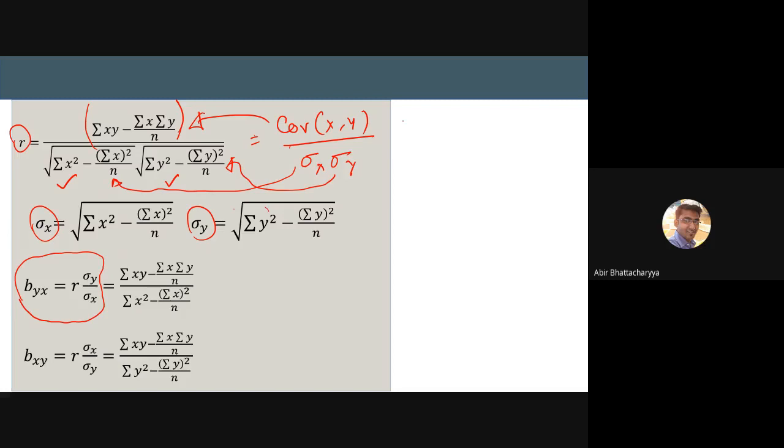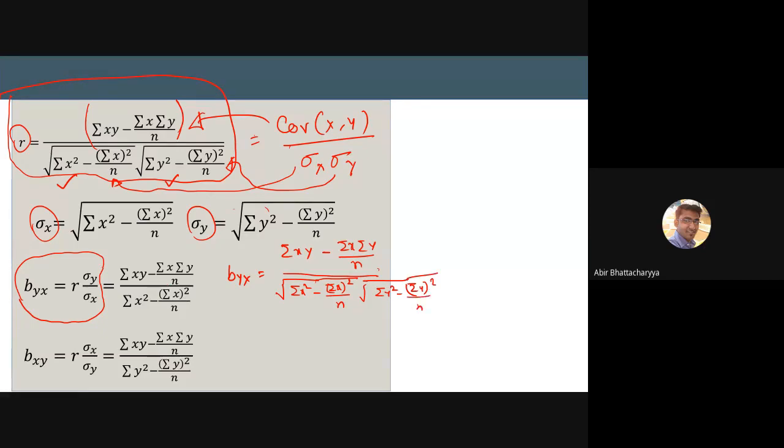So r equals summation xy minus summation x summation y divided by n, divided by the under root of summation x square minus summation x whole square by n, times under root of summation y square minus summation y whole square by n.